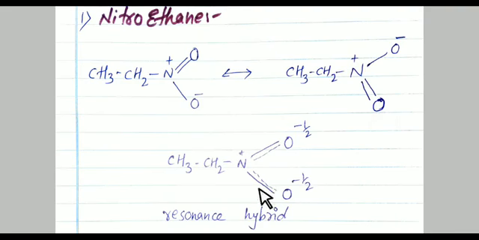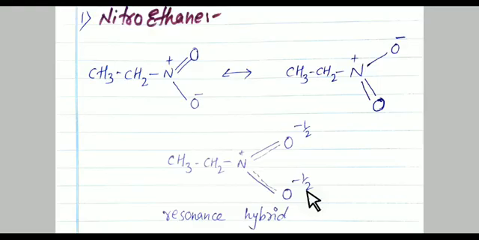And what does the resonance hybrid show? It shows that the 2 nitrogen-oxygen bonds are identical and the negative charge is shared by both the oxygen atoms, as you have seen in this structure. This is the resonance hybrid. It is the resonance structure of nitroethane. What is the only difference? The double bond in one structure is the single bond in another structure. And what does the resonance hybrid show? Resonance hybrid shows that the 2 nitrogen-oxygen bonds are identical and the negative charge is shared by both the oxygen atoms.